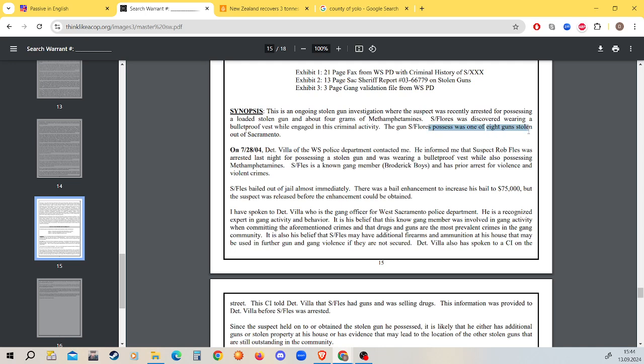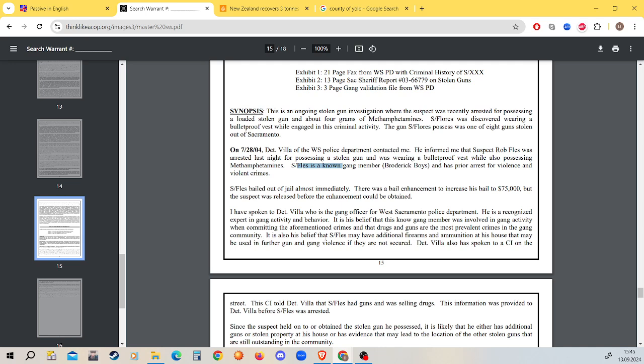"Was one of the guns stolen from Sacramento?" Was one of the guns stolen? This is passive. And again, we're not saying who stole it because we don't know. Or the police officer here does not know. "It is known. He is a known gang member." Is this passive? Unironically, no.